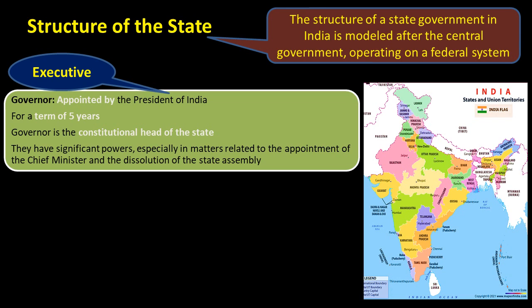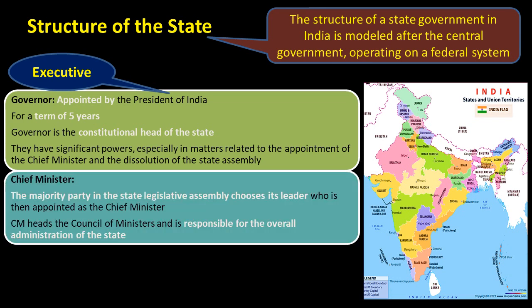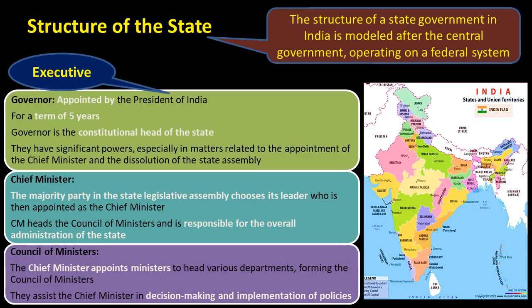Chief Minister. The majority party in the State Legislative Assembly chooses its leader, who is then appointed as the Chief Minister. He heads the Council of Ministers and is responsible for the overall administration of the state. Council of Ministers. The Chief Minister appoints ministers to head various departments, forming the Council of Ministers. They assist the Chief Minister in decision-making and implementation of policies.